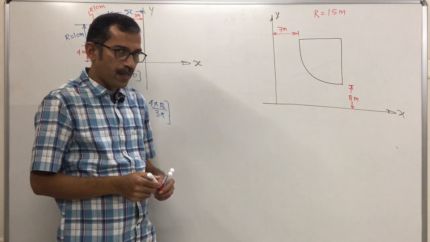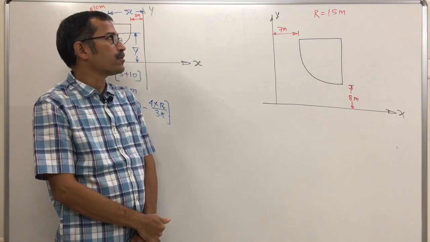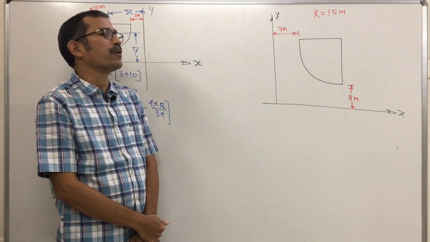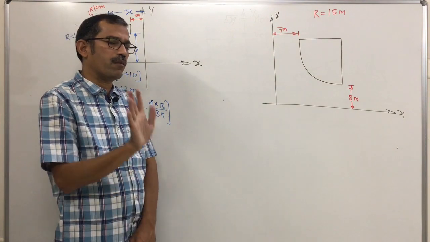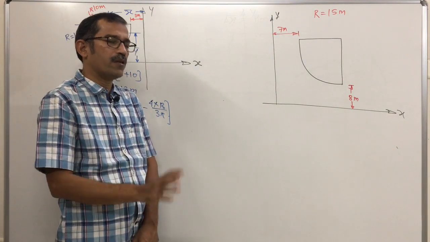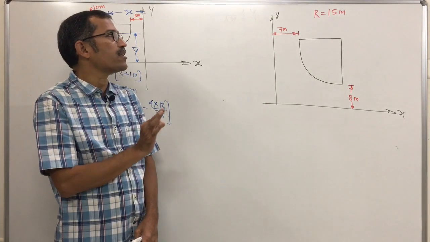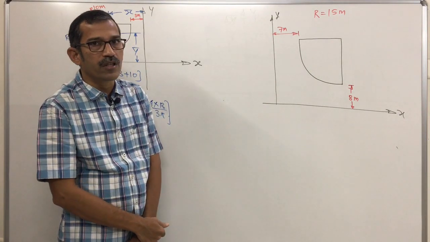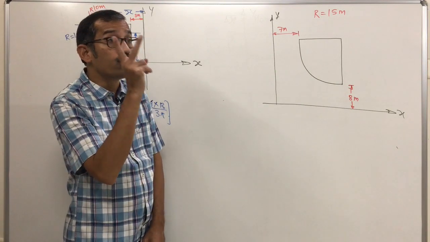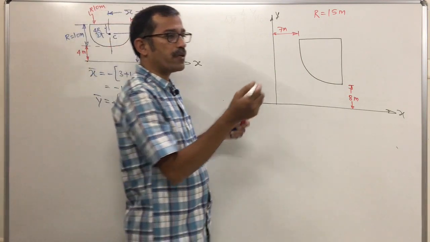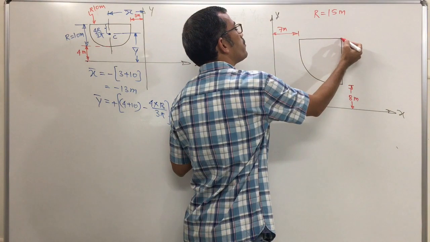Radius is 15 meter. How will we locate the position of the centroid? Don't recall only that x bar is 4r upon 3 pi and y bar is 4r upon 3 pi. For a quarter circular lamina, the centroid is located at 4r upon 3 pi from the two sides which are mutually perpendicular. Identify which sides are mutually perpendicular.